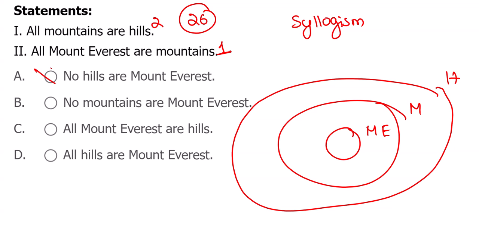Now, no hills, wrong. All hills are Mount Everest, no. This is Mount Hill, but not in Mount Everest. All Mount Everest are hills is correct. So your option must be definitely true. The given statement which is definitely true is what we need to pick. It's obviously option C that is correct. Syllogism related stuff.